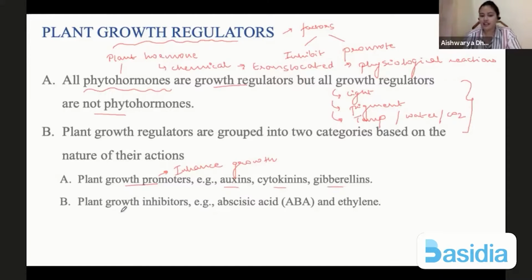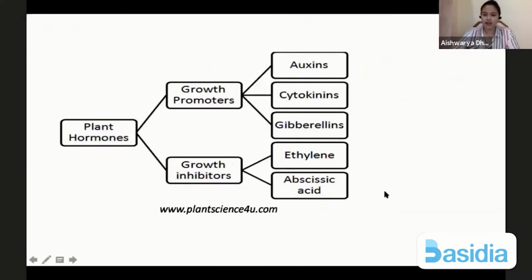Whereas we have another category, which is growth inhibitors, which will stop growth. Okay, so we have abscisic acid and ethylene. These are the two plant hormones.